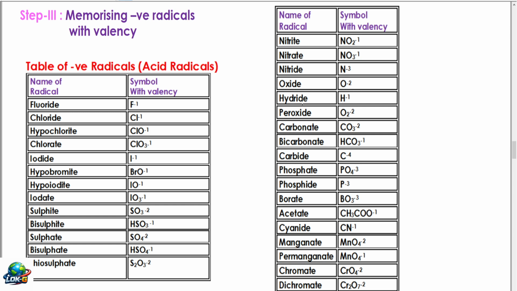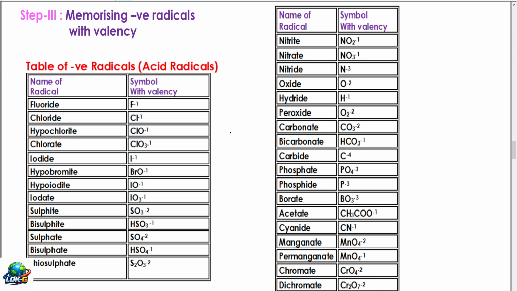oxide O minus 2, hydride H minus 1, peroxide O2 minus 2, carbonate CO3 minus 2, bicarbonate HCO3 minus 1, carbide C minus 4, phosphate PO4 minus 3, phosphide P minus 3, borate BO3 minus 3, acetate CH3COO minus 1, cyanide CN minus 1, manganate MnO4 minus 2, permanganate MnO4 minus 1. Observe the difference. Chromate CrO4 minus 2, dichromate Cr2O7 minus 2. Again pause and try to write, make them perfect.